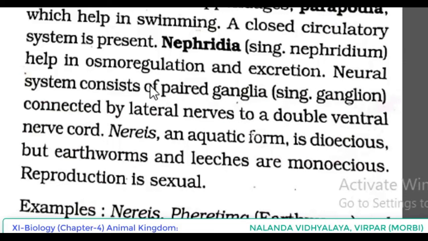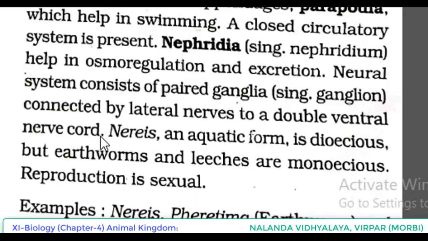Neural system consists of paired ganglia. Singular of ganglia is ganglion, connected by lateral nerves to a double ventral nerve cord. So when we come to phylum Annelida, as compared to other phyla which we discussed from Porifera to Aschelminthes, that means Porifera, Coelenterata, Ctenophora, Platyhelminthes and Aschelminthes, this is more evolved than the earlier discussed ones.